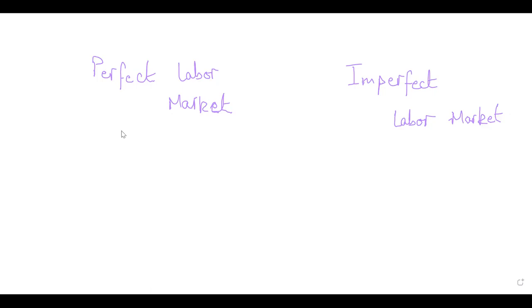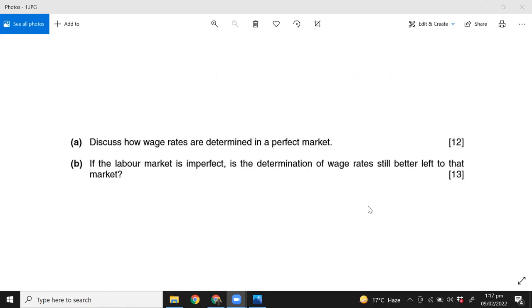So Mubin, since you have just joined, let me give you a quick overview of what we are doing in today's class. We will be doing past papers related to the labor market. This is a very important topic from an exam point of view, and almost every year you'll see one essay question related to the labor market for 25 marks. So today and tomorrow as well, we'll do a couple of questions related to this, so you get a better idea of what type of questions are being asked and how you need to answer those. The first question we are attempting says, discuss how wage rates are determined in a perfect labor market.